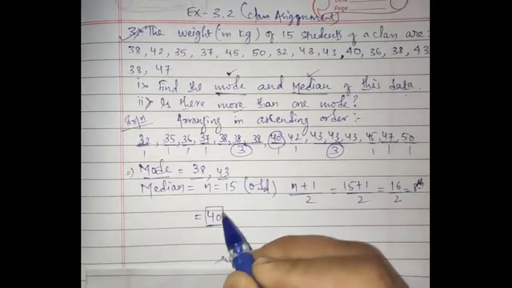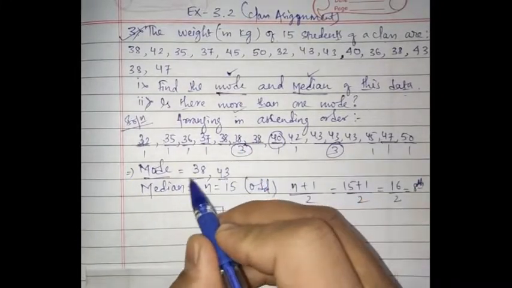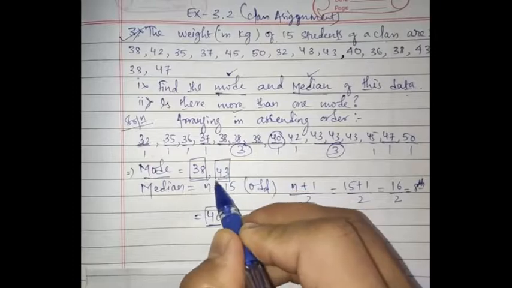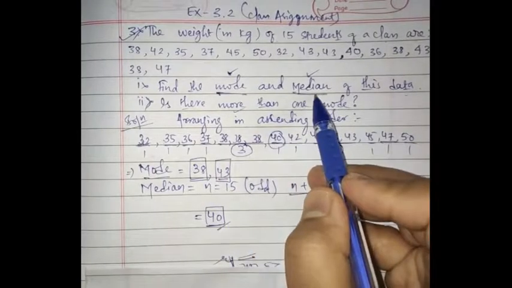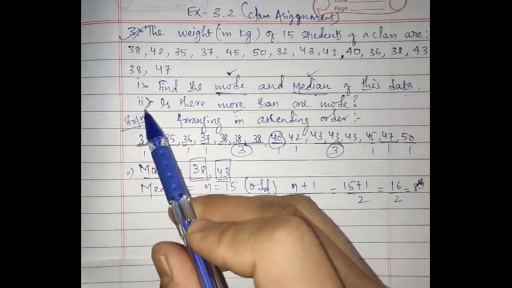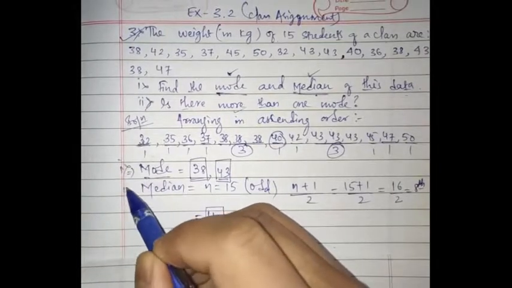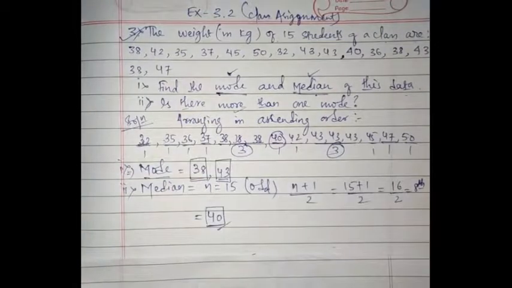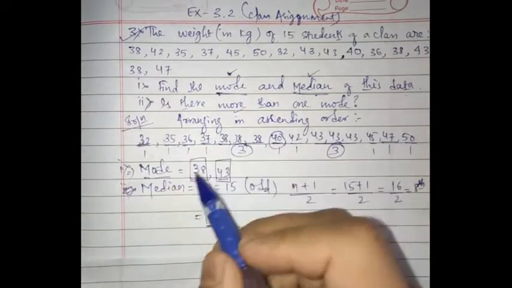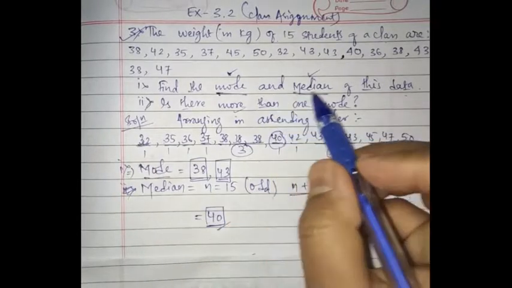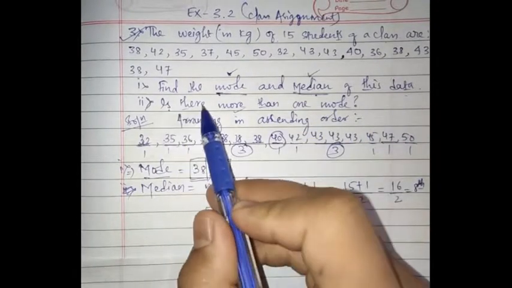Alright, so you will write your median is 40. I hope you have understood. Your modes are 38 and 43 and your median is 40. So the first question is over, because you have to find mode and median in the first question, and the next question is: is there more than one mode?